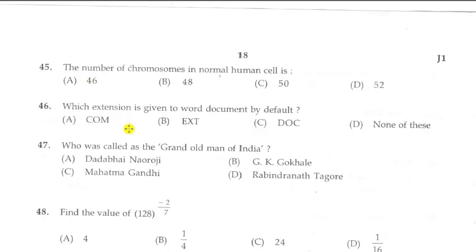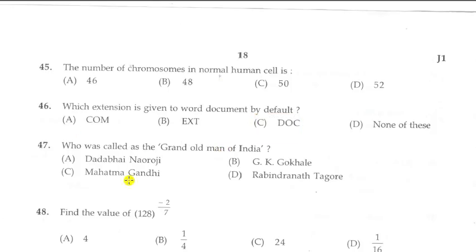Next question. Which extension is given to a Word document by default? Options A, COM, B, EXT, C, DOC, D, None of this. Answer is C, DOC.